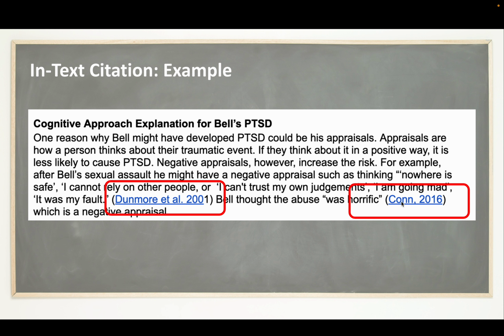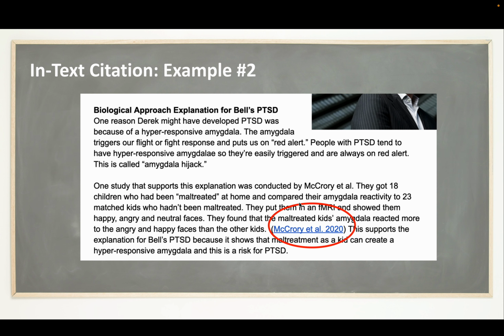Same thing, they know my information here came from this. Notice I put the Con in brackets because it's not part of my sentence, and I didn't put it at the end of my sentence because this is my idea that that's a negative appraisal. I didn't want to give Con the credit for that. I was the one that identified that this horrific abuse, that's my idea, labeling that a negative appraisal, so I wanted to get credit for it. That's why I put the reference before the sentence.